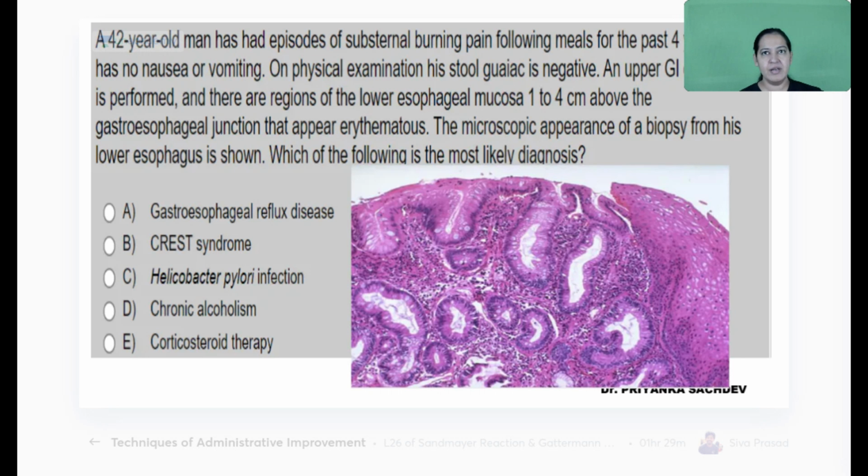So this is the question. You can read the question also, or you can directly see the image and tell me the answer. Directly, it is an image of esophagus. It is an image of the lower esophagus junction. So you can see squamous epithelia here. You can see columnar epithelia here.